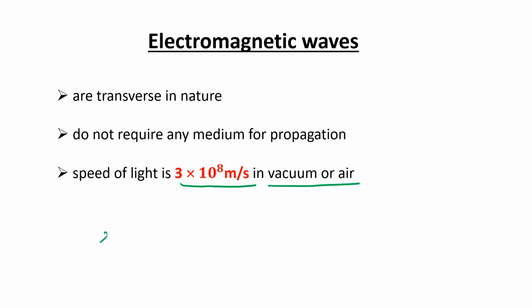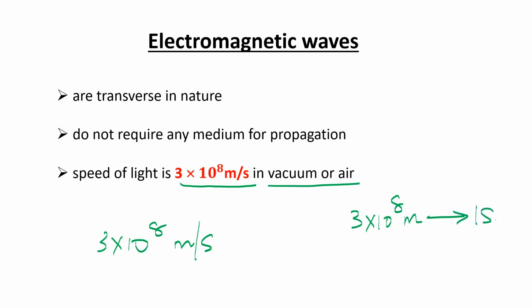3 into 10 raised to 8 meter per second means light travels 3 into 10 raised to 8 meters in 1 second. Per means 1. Imagine that speed in 1 second. It travels 3 into 10 raised to 8 meters.